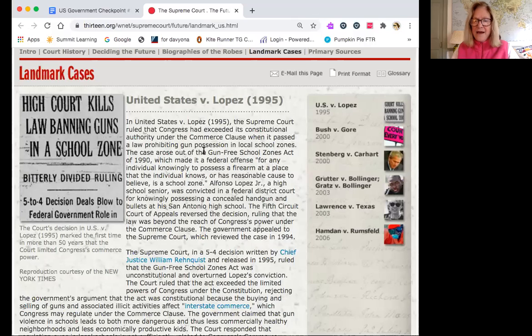Now you might ask, what does the Commerce Clause have to do with this high school kid who brought a gun to school? Well, under the clause of this constitutional act, anything that interferes with interstate or international trade falls under the Commerce Clause. Again, you might wonder, what does this have to do with the Commerce Clause?